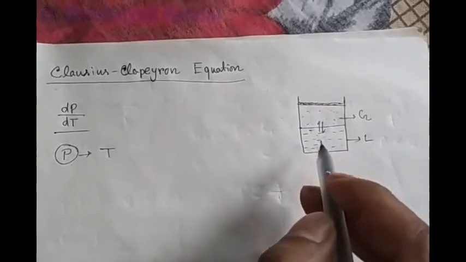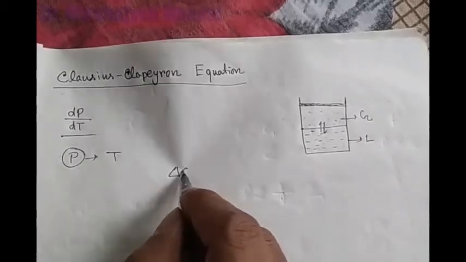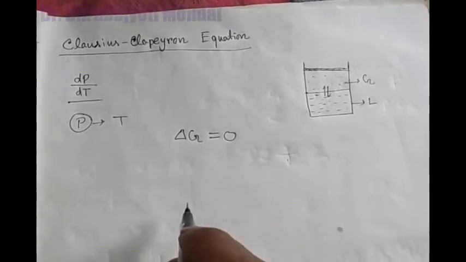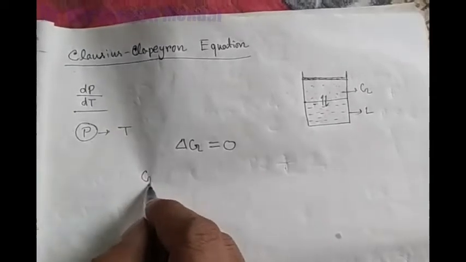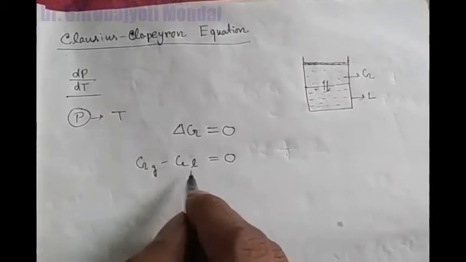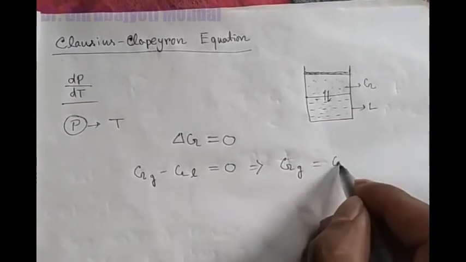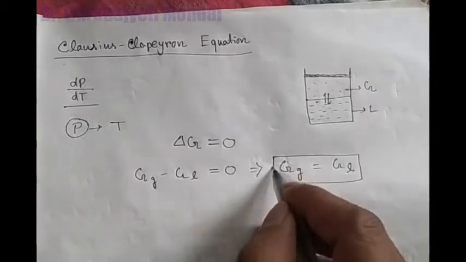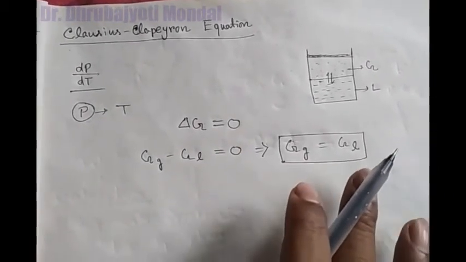Under that condition the change of Gibbs free energy, delta G, is equal to 0. If delta G is equal to 0, then G of the gaseous phase minus G of the liquid phase is equal to 0. So G of gas is equal to G of liquid. This is under a constant pressure.